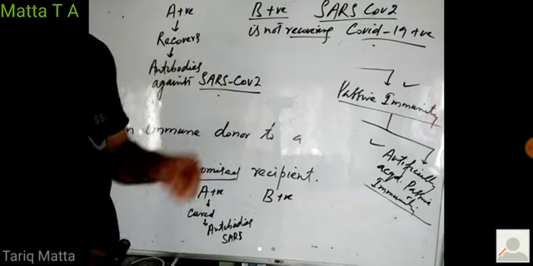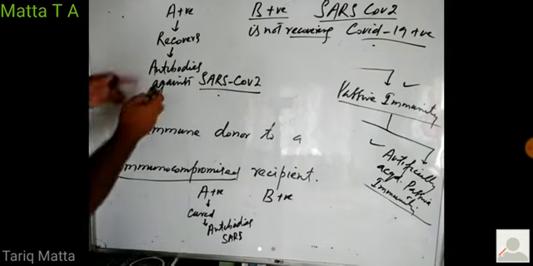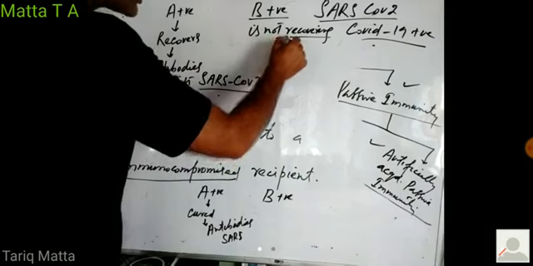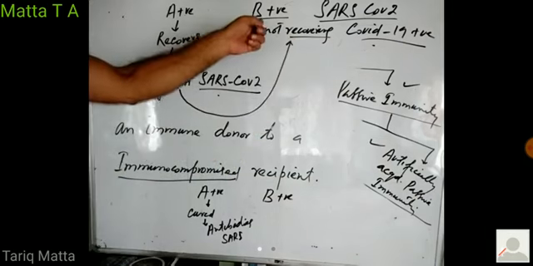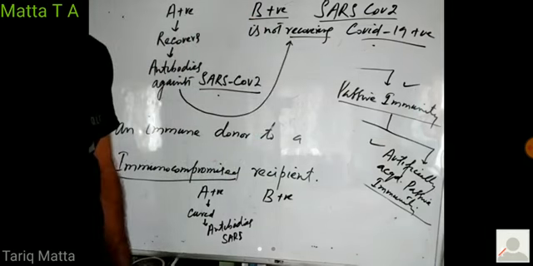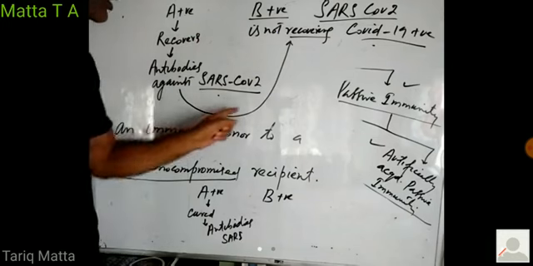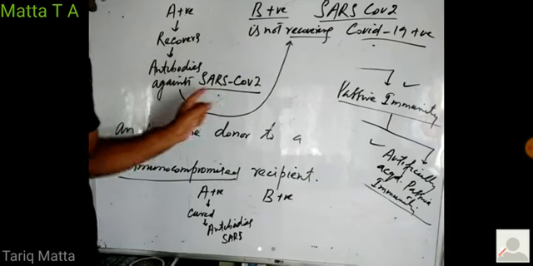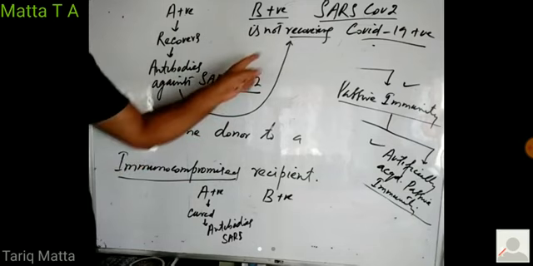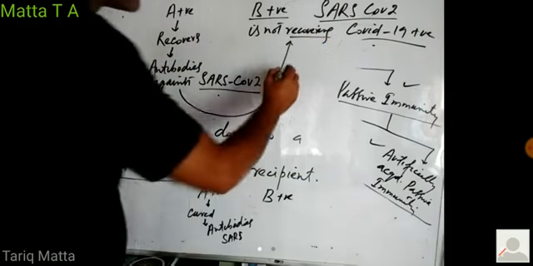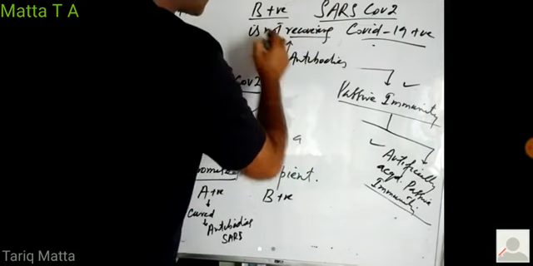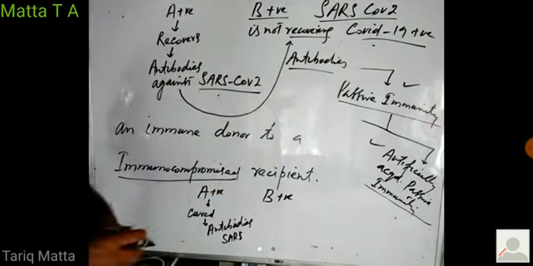So how can we treat this person? We can extract antibodies from the blood of person A, and we may give these antibodies to person B, right? When he receives ready-made antibodies against the SARS-CoV-2 virus from this recovered patient, these antibodies will kill the virus, and he too may get cured. You got it?